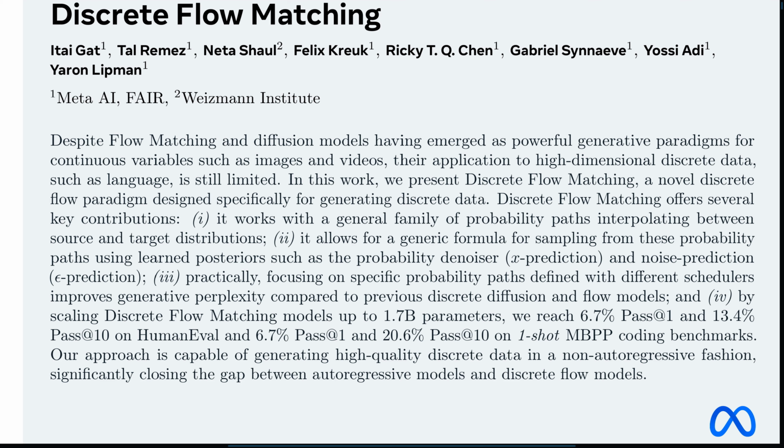It really makes you think, if a non-autoregressive method can achieve this level of success on something as structured and, frankly, complex as generating working code, what else could it be applied to? Good question. Could this kind of approach, generating things more holistically or in parallel, fundamentally shift how we build and maybe even how we use generative AI for language and code down the line? Something to chew on.